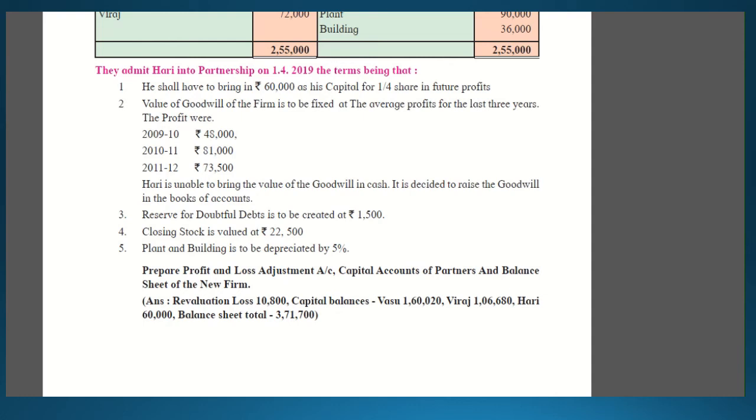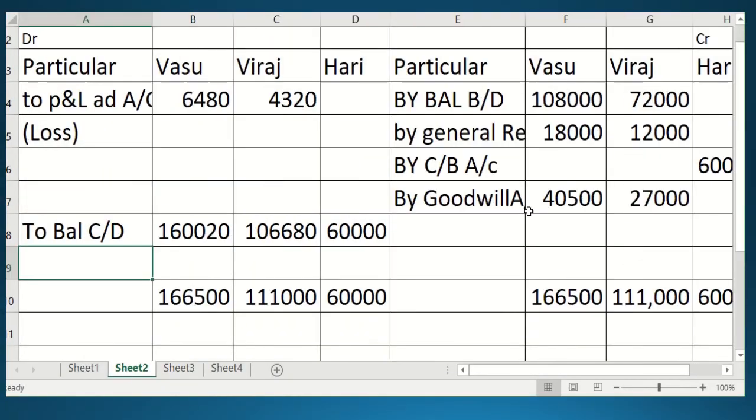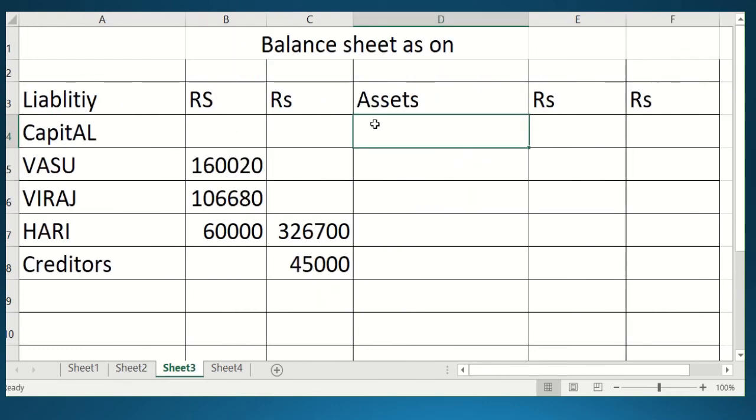Now, students, go and see in the problem in the old balance sheet what cash amount is given. Actually the cash amount given was 750 as per the old balance sheet, but think: the opening cash balance was 750, and after that cash came into the business. 60,000 was brought by the new partner, so that 750 and 60,000 together will be written in the new balance sheet.